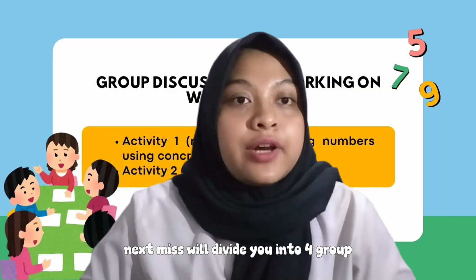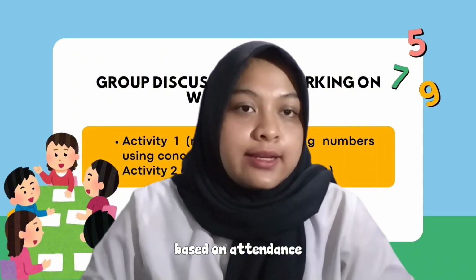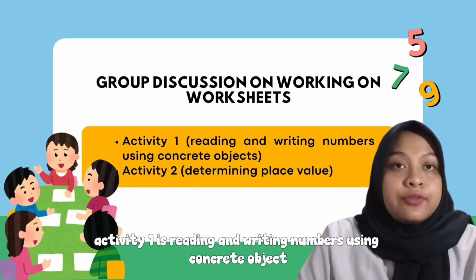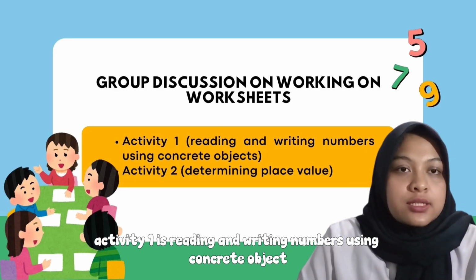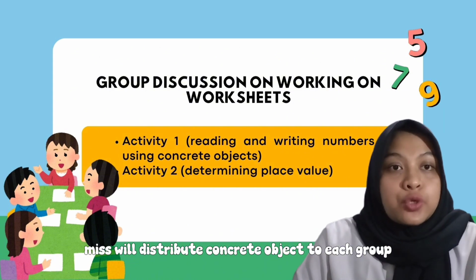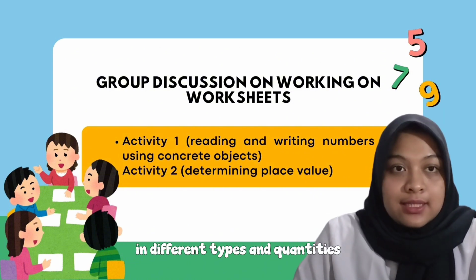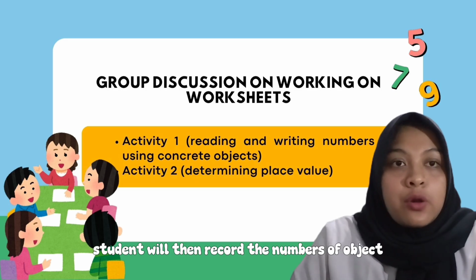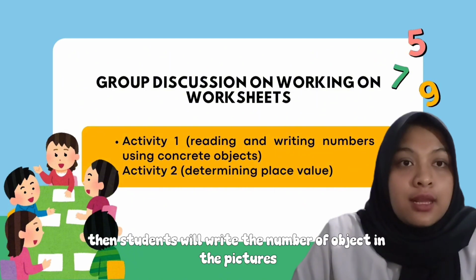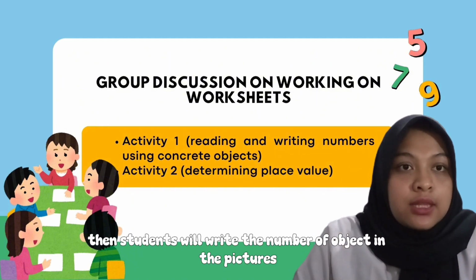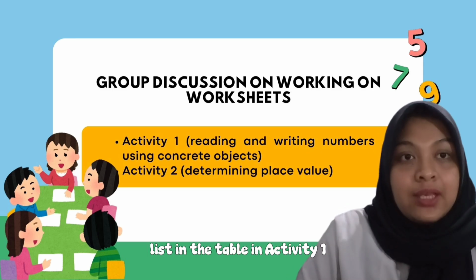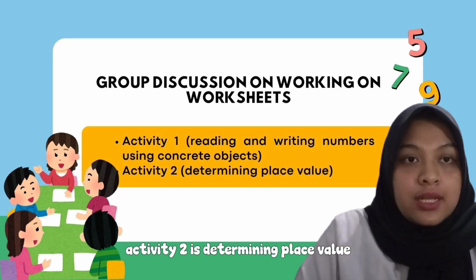Next, Miss will divide you into 4 groups based on attendance. You will work on a worksheet consisting of 2 activities. Activity 1 is reading and writing numbers using concrete objects. Miss will distribute concrete objects to each group in different types and quantities. Students will then record the number of objects obtained and how to read the number in the table provided in the worksheet. Then students will write the number of objects in the pictures and how to spell or read the numbers listed in the table in activity 1. Activity 2 is determining place value.